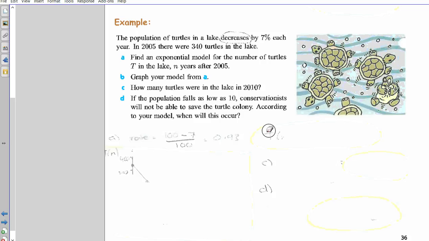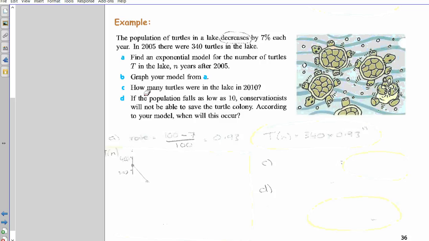So the amount of turtles in the lake, t, and I happened to put in, you could have just said t equals because that's what they wrote, but I did t brackets n because it's t with respect to the number of years. Yep, number of years, is equal to the original population, which was 340. So write your original population, 340. It's always multiplied by, for these exponential equations, the rate, which is 0.93, to the power of n, sorry about that. Capital T for the number of turtles is equal to the original population multiplied by the rate, which is 0.93, to the power of n, which is the number of years.